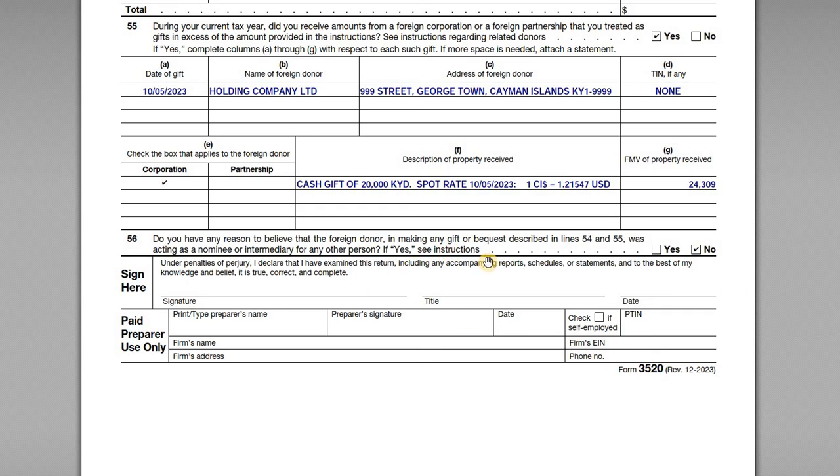And what they're really getting at there is they want to see, well, was this actually kind of a transfer from a U.S. person? Because that would obviously change the reporting obligations for both the donee and the U.S. person that was making the transfer. None of that applies here, right? This was a transfer from a foreign corporation, so that covers it.